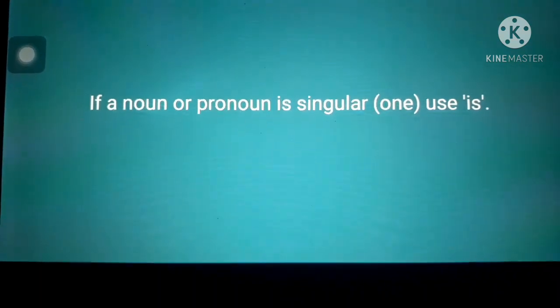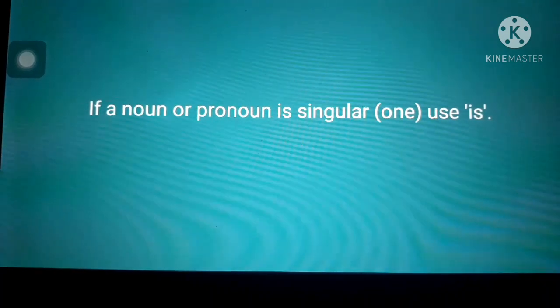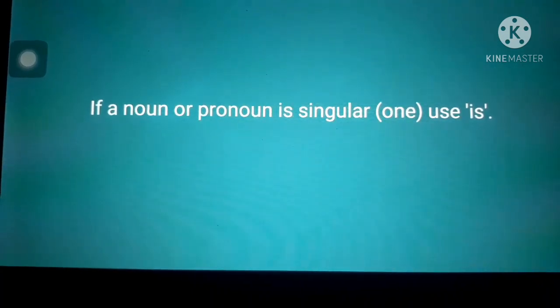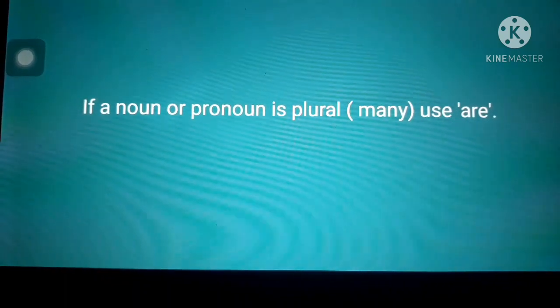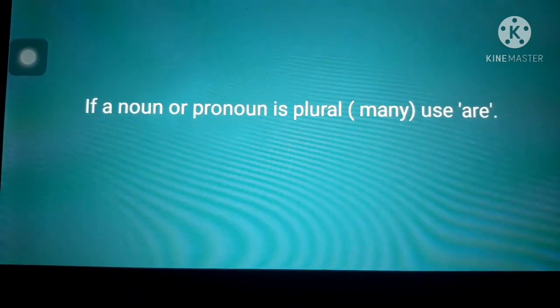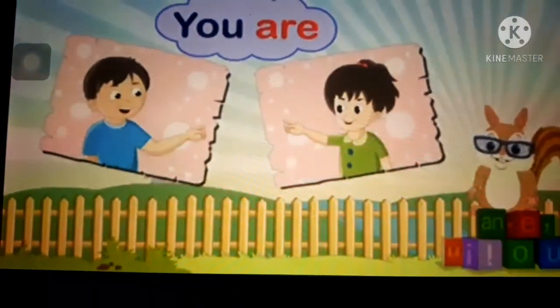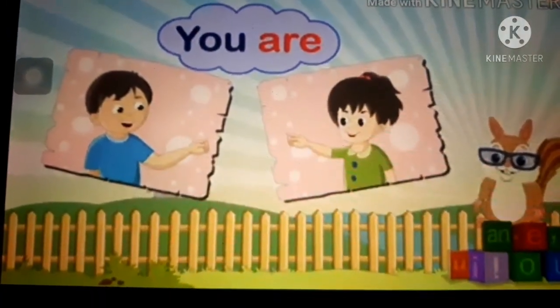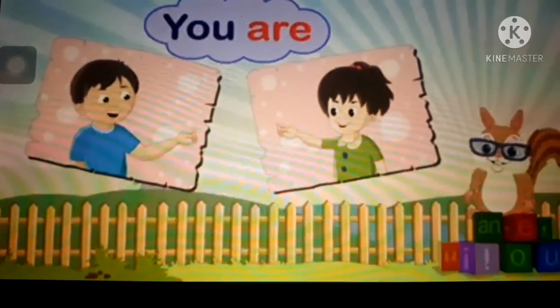If a noun or pronoun is singular or one, use is. If a noun or pronoun is plural or many, use are. Remember children, we use are helping verb with pronoun you, though it is singular.